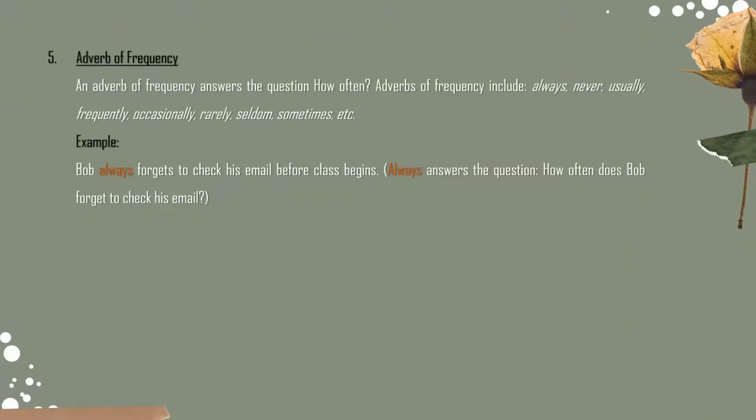So guys, now let's continue to the adverb of frequency. An adverb of frequency answers the question how often. Adverbs of frequency include always, never, usually, frequently, occasionally, rarely, seldom, sometimes, etc. For example, Bob always forgets to check his email before class begins. Always answers the question, how often does Bob forget to check his email?